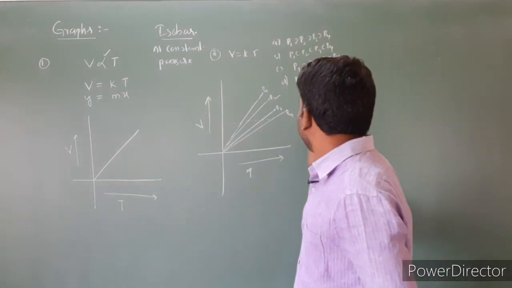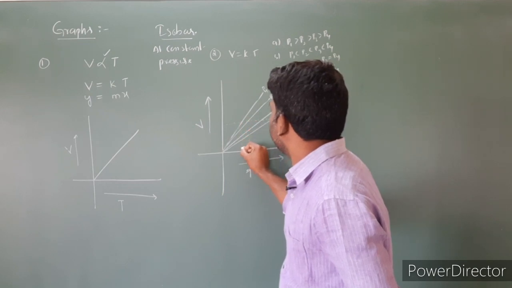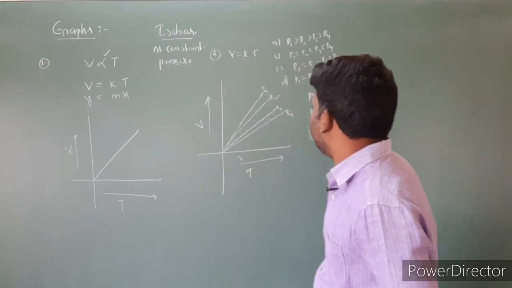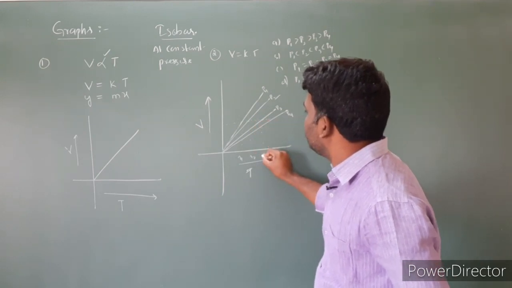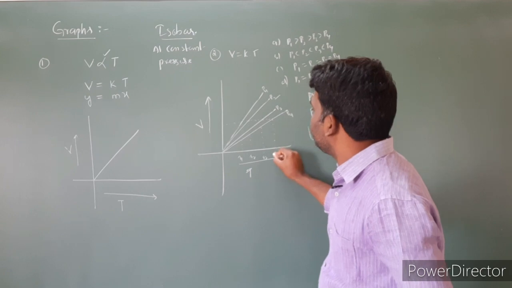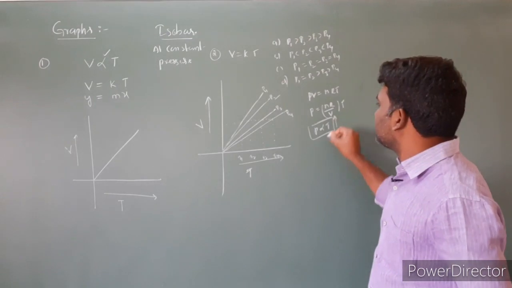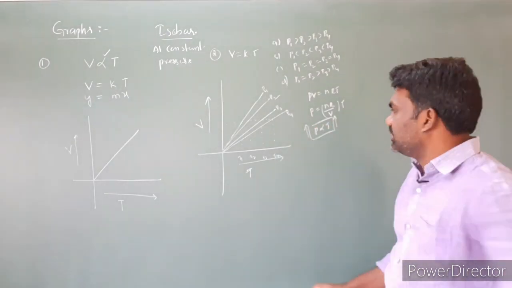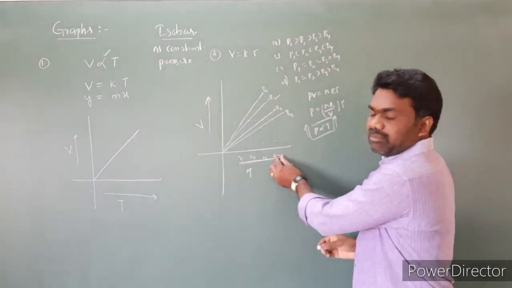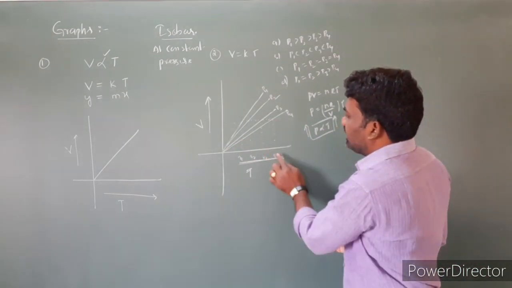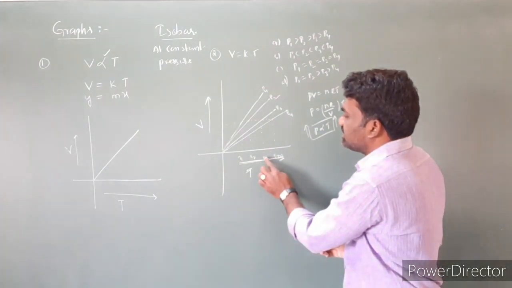So this is pressure, and this is temperature T1. This is temperature T2, this is temperature T3, this is temperature T4. As temperature increases, pressure also increases. So temperature increases in this direction, and T4 is the high temperature. Then at T4, what is the pressure? We have P4. P4 is the high pressure. And next to T4, T3 is the next high temperature.